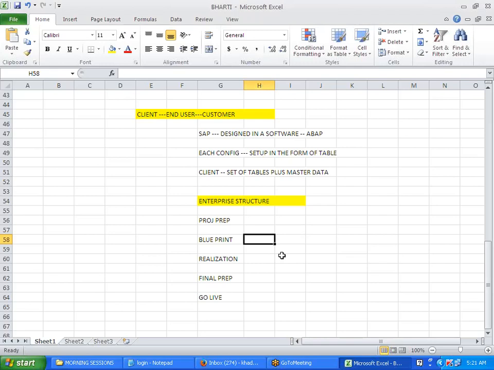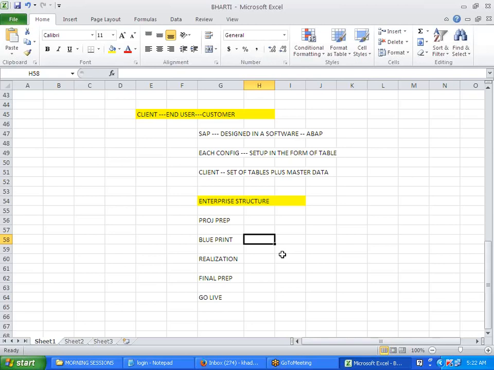You will collect from the client, using that QNDB, question and database, information like what the branches are. They will not understand the terminology or the jargon words related to SAP. Those QNDB will be available with the consulting companies with whom you are joining. They have their own templates. You will take those templates, you will reach out to them. Based on that questionnaire, you will collect the information from the client.